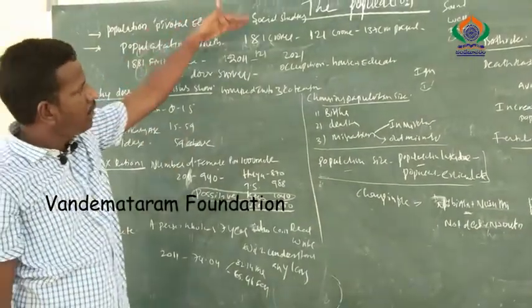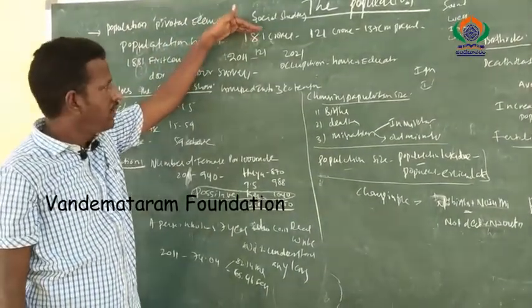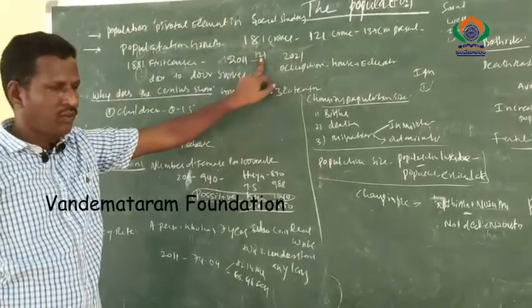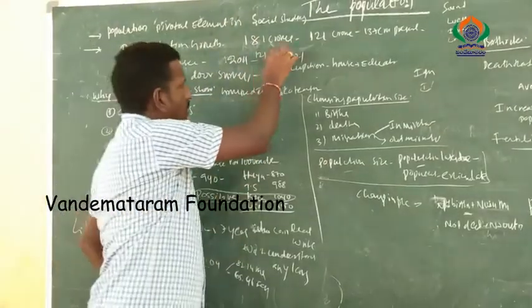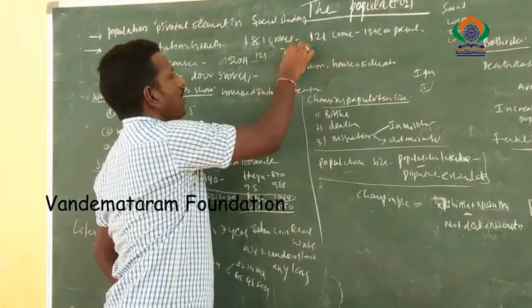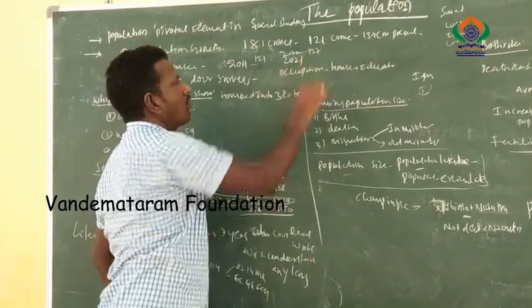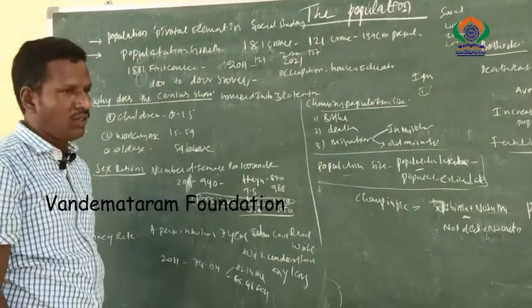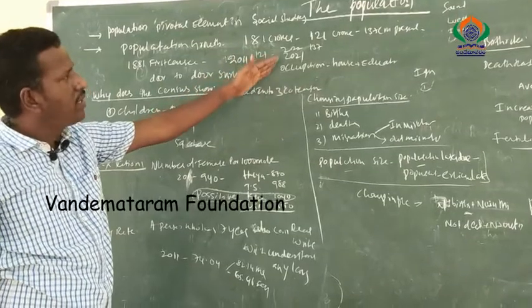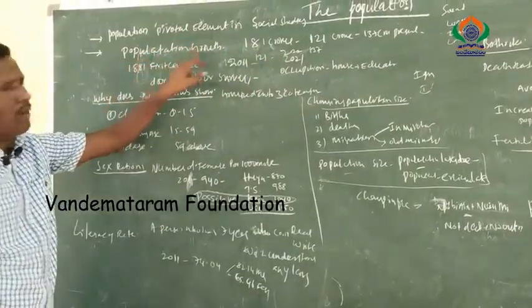Once upon a time India's population was only 18 crores. Now it has increased up to 121 crores. In 2020 our population has increased up to 137 crores. So it is a tremendous development in the growth of population.